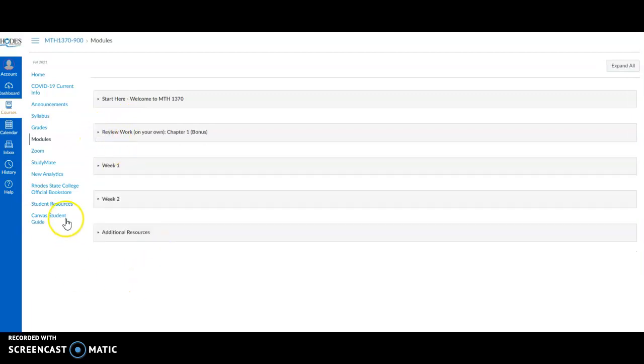There are some other tabs off to the left here. Feel free to browse through those. Those are just different resources for you related to Rhodes State College.